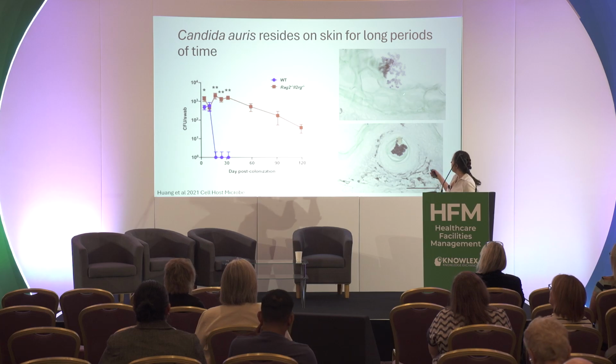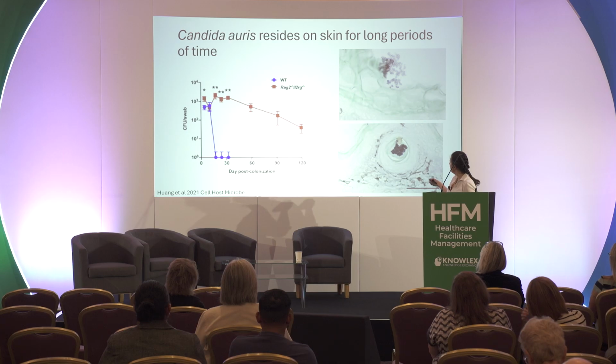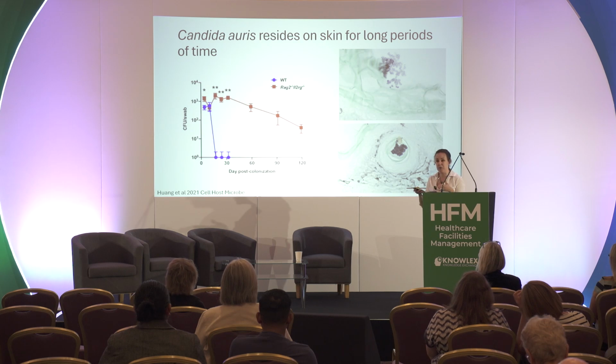And then this is some microscopy. So this is the fungus in black here. So you can see it sitting up close on the surface of the skin. And then this is a hair follicle, and the fungus can get deep into these hair follicles, and this is where it can kind of hide and stay there. And this helps spread it around, in this case, their cages.